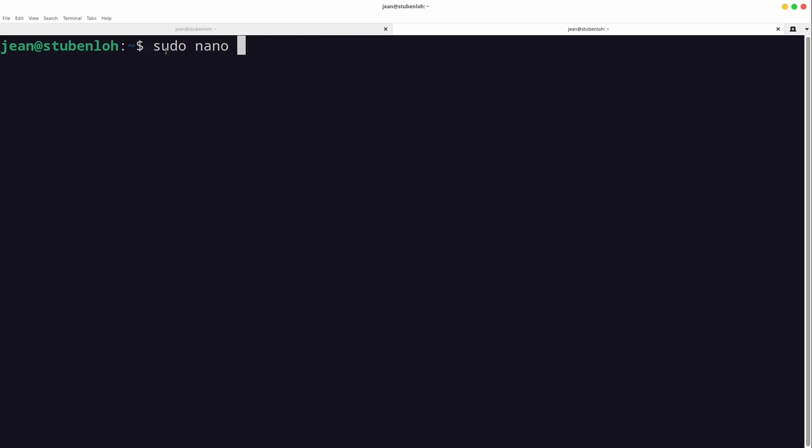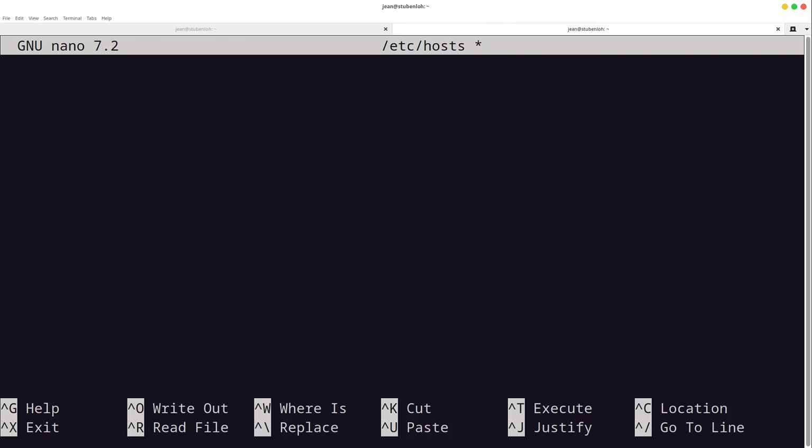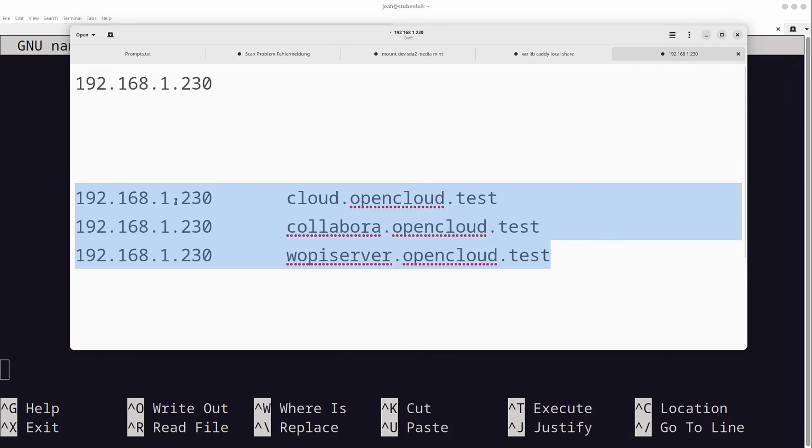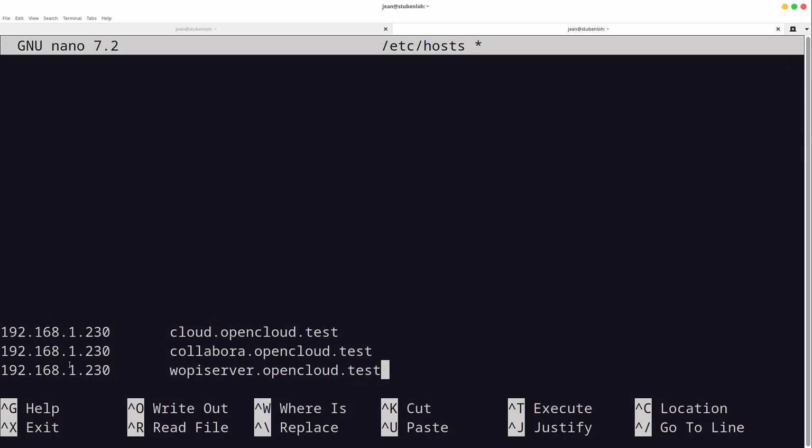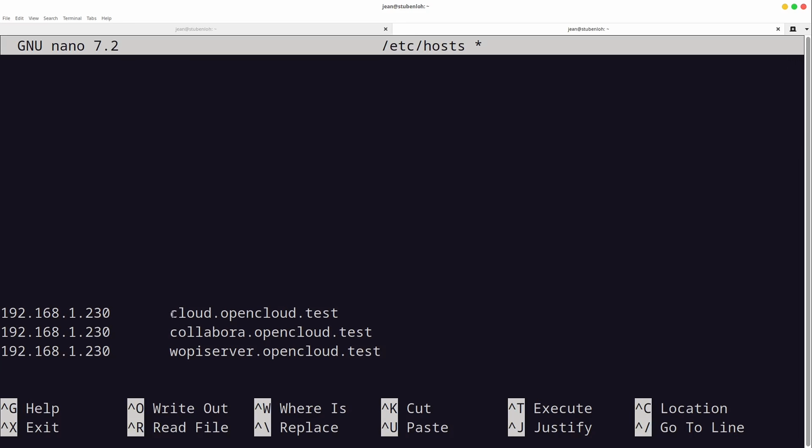And then we type in /etc/hosts. And then I type in my password here, and I'm adding some more lines here. These lines we had in our text editor where we changed the IP. And what these lines are basically saying is, if I type in cloud.opencloud.test in my web browser, then I mean in reality this IP.